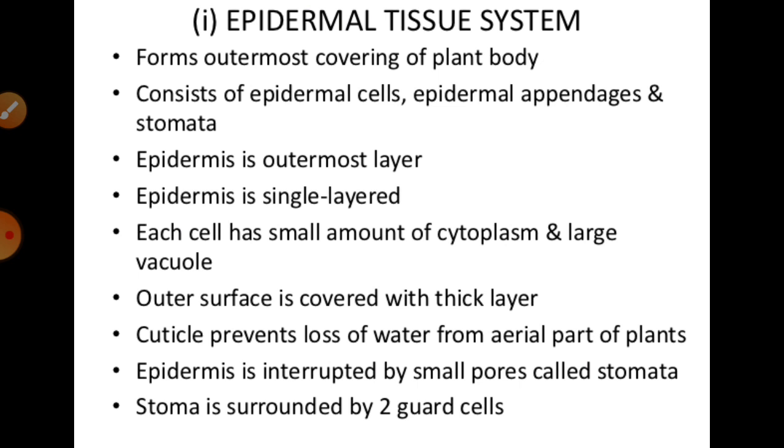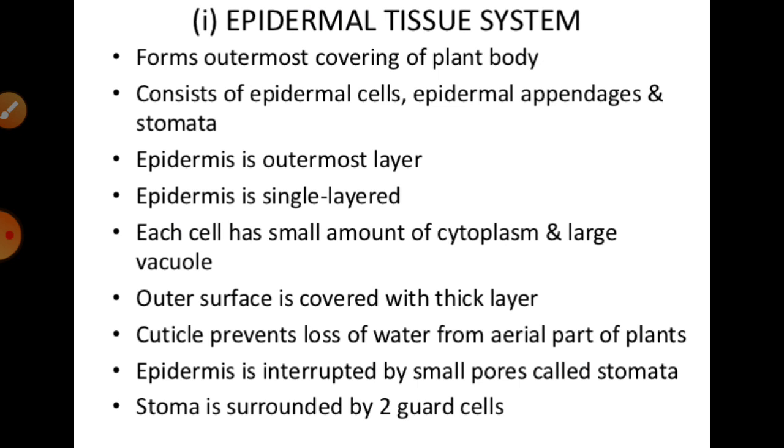Glandular trichomes excrete various useful plant products for plant functions. In some monocot leaves, the bulliform cells help in the rolling and unrolling of the leaf. Generally, monocot plant leaves can be rolled, and the rolling and unrolling is because of the bulliform cells present in the monocot leaf.